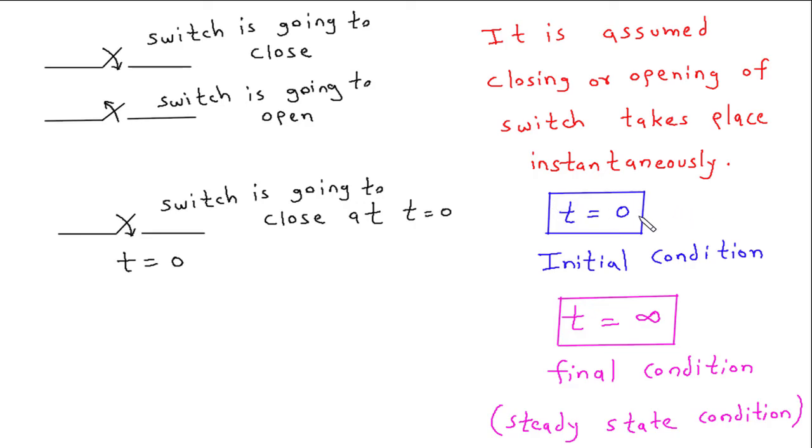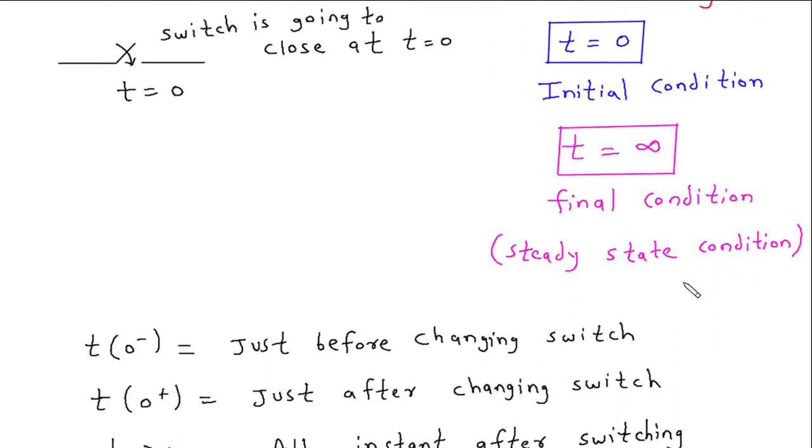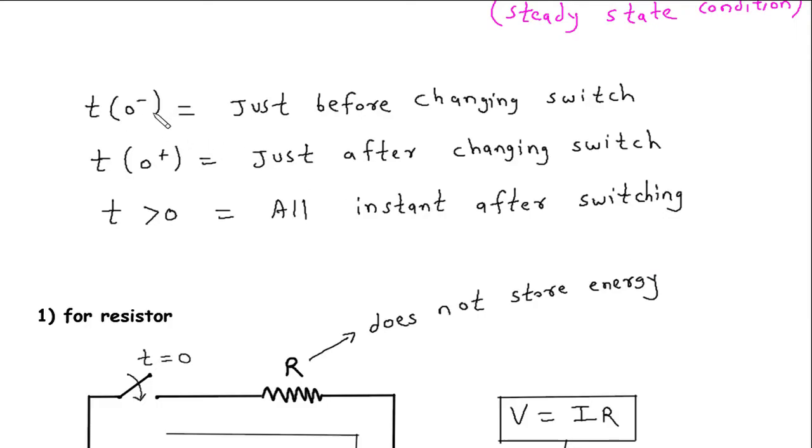t is equal to 0 represents the initial condition, and t is equal to infinite represents the final condition or steady state condition. t of 0 minus is an instant just before changing the switch, and t of 0 plus is an instant just after changing the switch. t greater than 0 is all instants after switching.